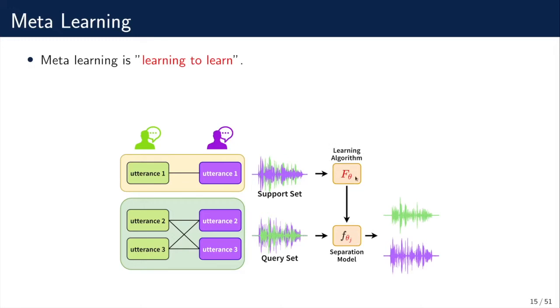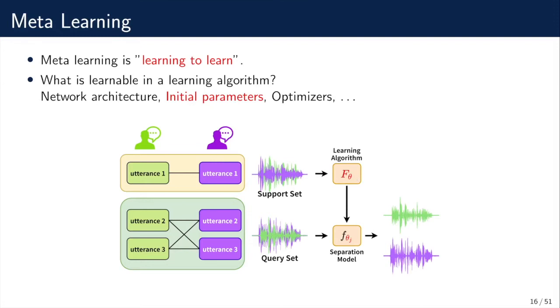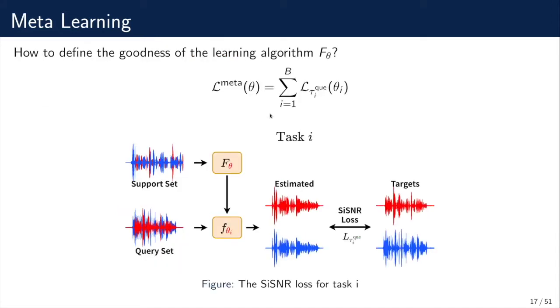You might wonder, what is learnable in a learning algorithm? It could be the network architecture, or the initial parameter of the neural network, or the optimizers used during training, and so on. In our work, we focus on the initial parameter of the neural network. So the complete problem can be referred to as generating a set of task-specific parameters, which can be a function that takes the data from the support set and outputs the task-specific parameters, theta I.